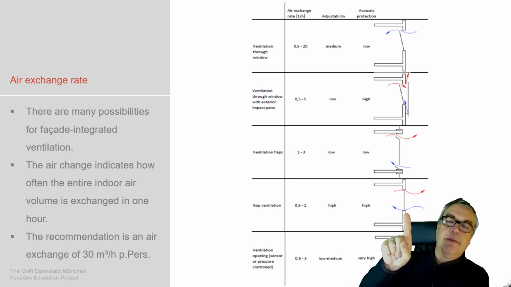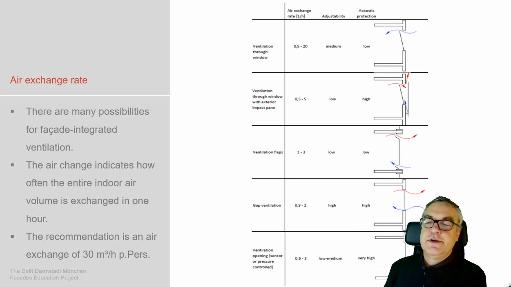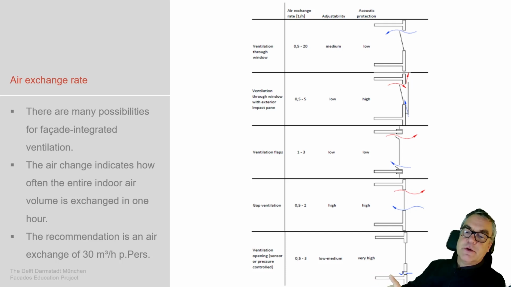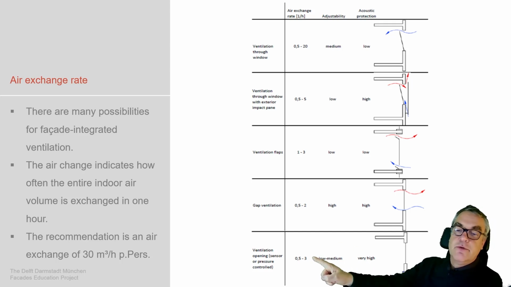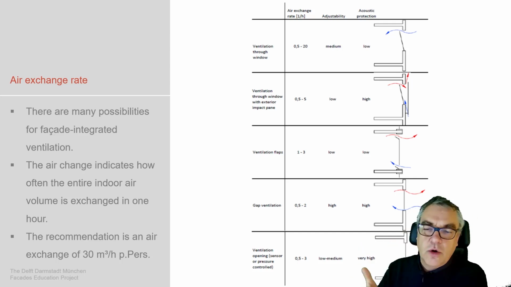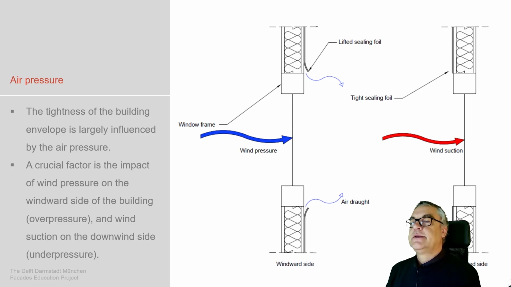Then ventilation gaps. Nordic countries have this a lot. Denmark, the Netherlands, they have these ventilation gaps to allow ventilation, good to be controlled, good in acoustic performance, still reasonable in the air exchange, so something which is quite advised. And then there are ventilation openings with sensor or pressure control, maybe added here. Very good acoustic performance, adjustability low to medium, I would say it depends on how you deal with the system, and still a reasonable air exchange. These are opportunities to ventilate a building to secure and control the needed air exchange.